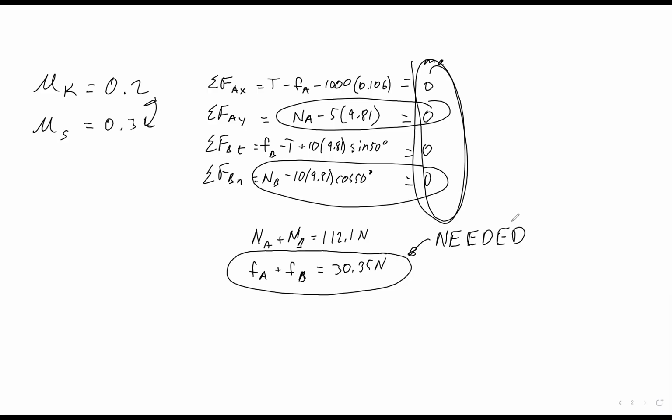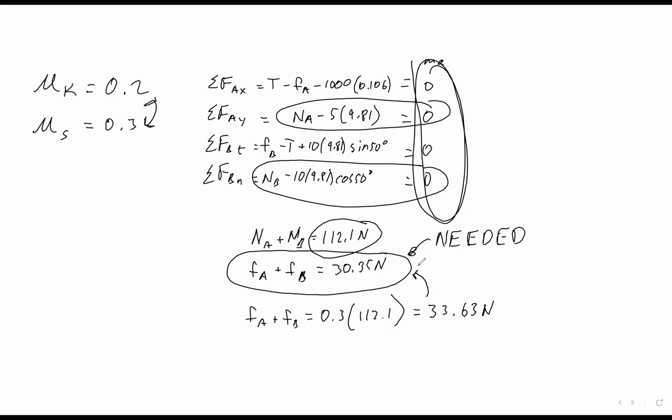Now, how much do we have available? Well, if you just add up the frictions of A plus friction B, and you use the static coefficient times the total normal, okay, then we end up with, we actually have 33.63 newtons of friction, but we only need 30.35.